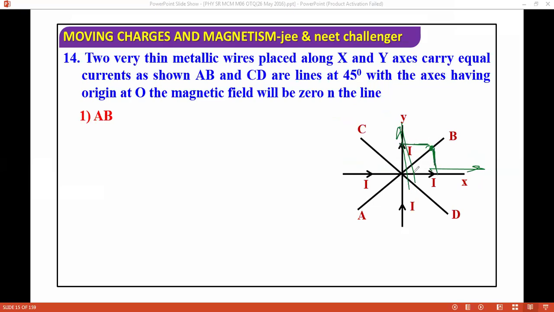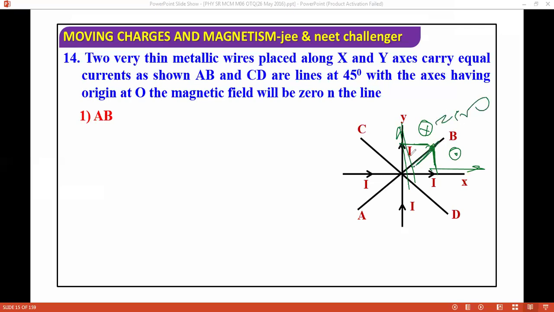If you apply the right hand rule here, the magnetic field in this region will come what? Outwards. Outwards means you take a dot. And here if you apply it, the magnetic field goes inside, which means cross. Magnetic field will cross on this side. So net at this distance, obviously the magnitude will be the same, so the net on this line, if you see, somewhere it will be zero. It will come zero like this.